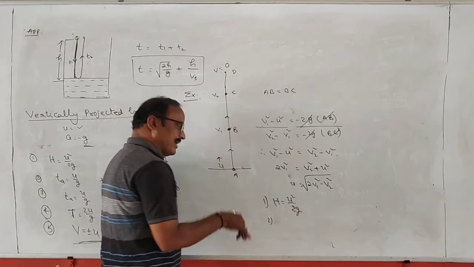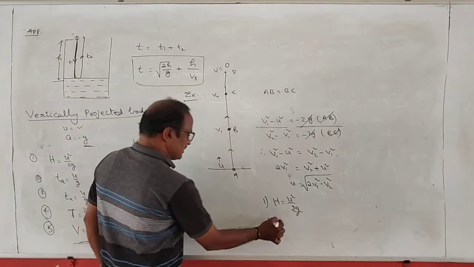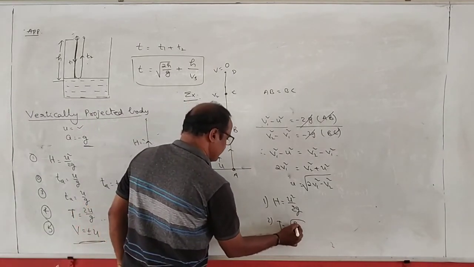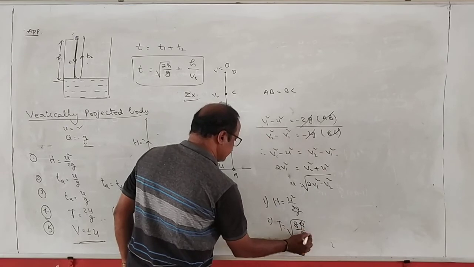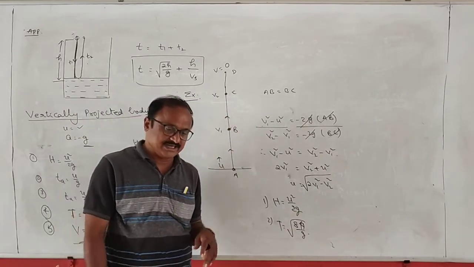And from this, what is the time of flight? T square is equal to 8h by g, or T is equal to root of 8h by g. This is the T value. So this is the process, right?